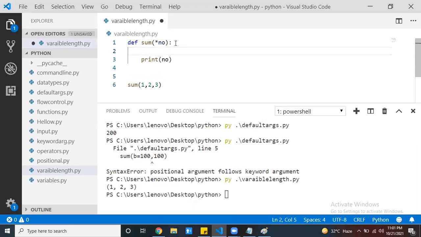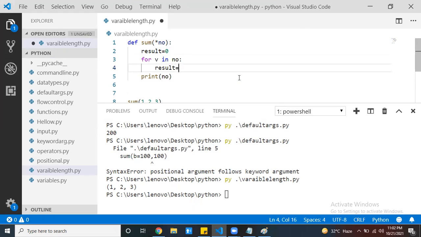Then you can write like this: for value in number. By default, you can take my result equals to 0. Here you can say my result equals result plus b. Finally, you can print the result.